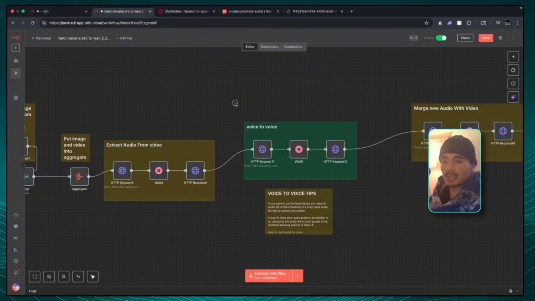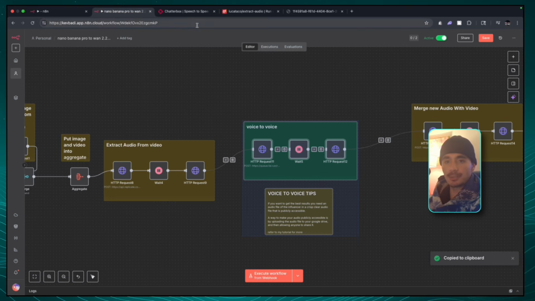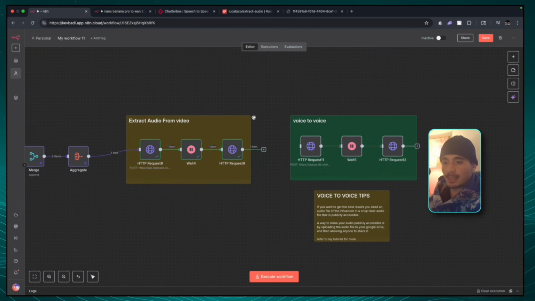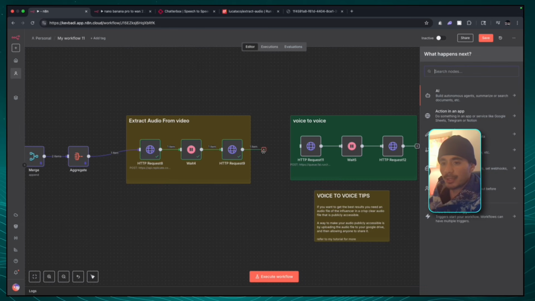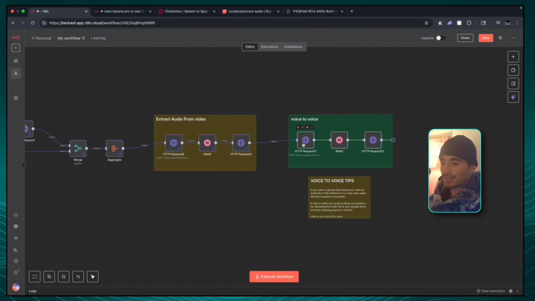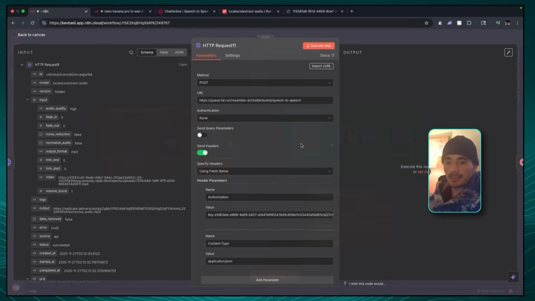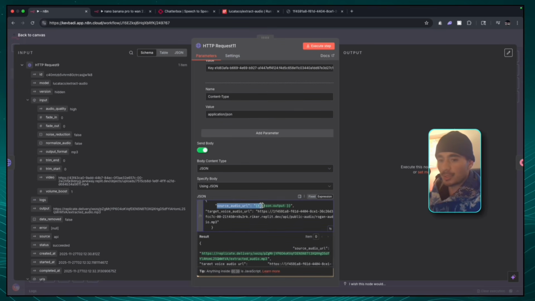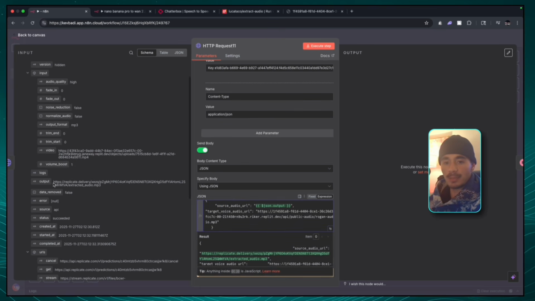So what I'm going to do, guys, is copy these 3 nodes. We're going to bring it back to our workflow here and I'm going to paste it in, and then connect the nodes to each other. And like we've been doing this entire workflow, since this audio from video extraction works, I'm going to pin all of these nodes. Now if we open up the voice to voice, the only field you guys have to pass is the extracted audio from the last step. The source audio URL will come from the output here.